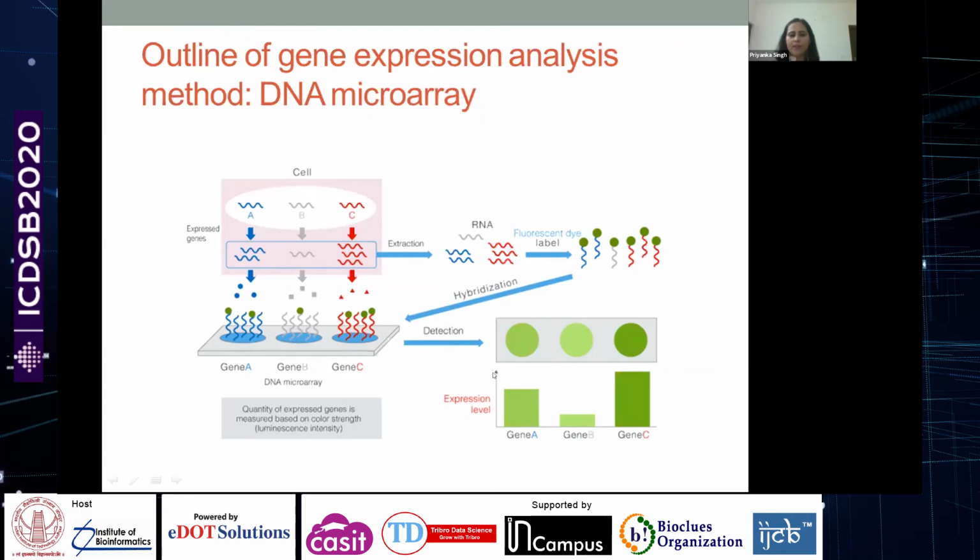With automated systems, you will be able to see the expression profile of this RNA in the cell. For instance, B is not expressed so much, you have less RNA for B. So you will be detecting a lower expression level of gene B in this case.